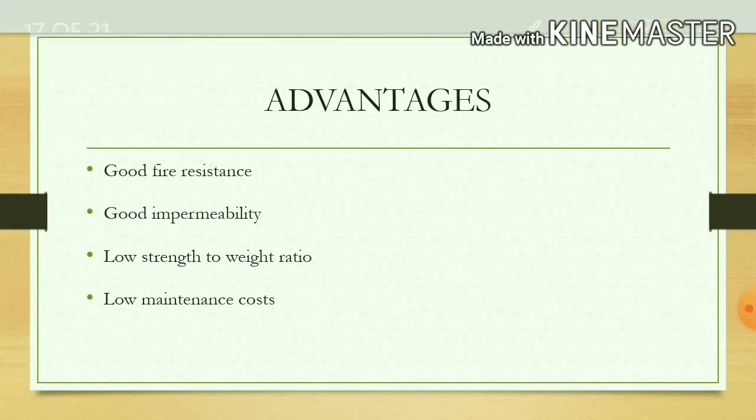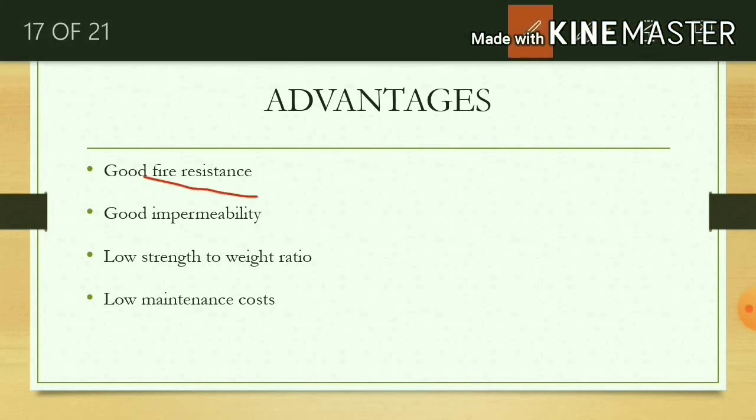It also has good fire resistance, good impermeability, and a high strength to weight ratio. It also has a low water to cement ratio, and the maintenance cost of ferrocement is also very low.